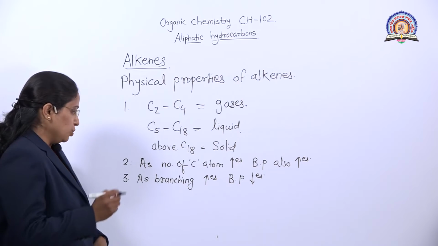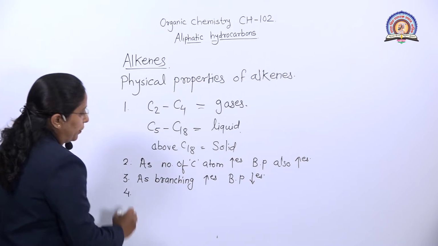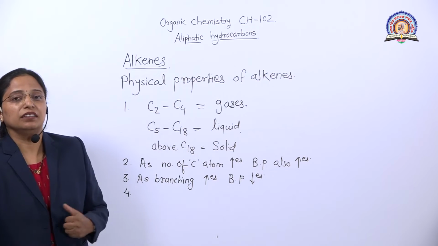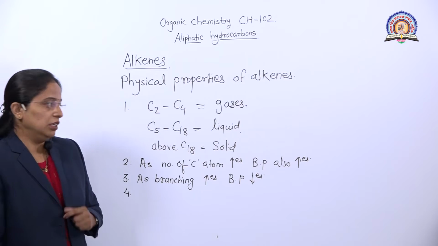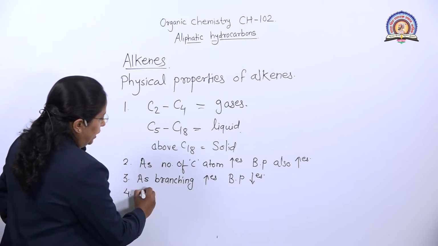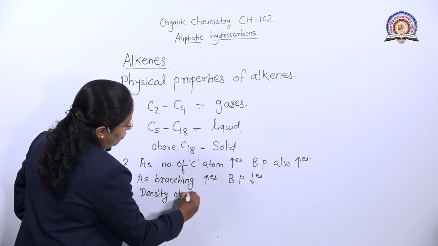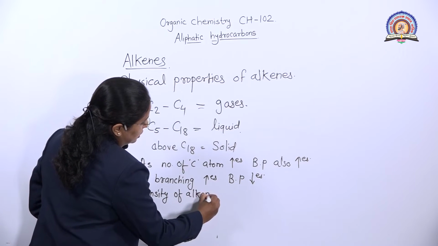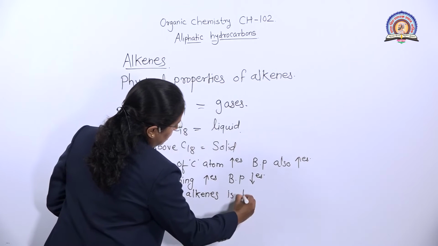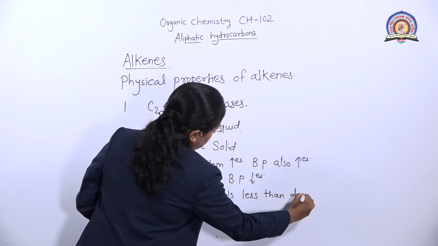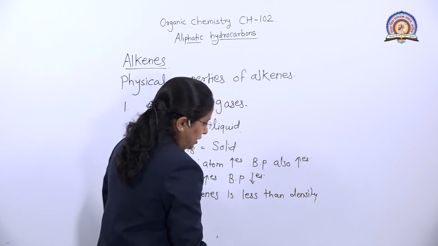Okay. Then the fourth physical property: the density of alkenes is less than the density of water. This is the fourth physical property. Density of alkenes is less than density of water.